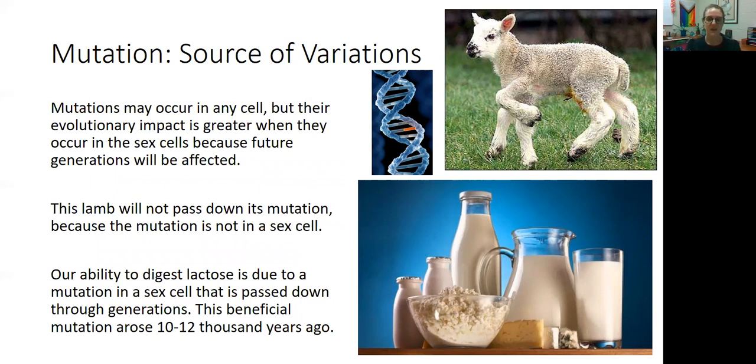Now that would be an example of a mutation that would not be passed down to the next generation, because that mutation is not within a sex cell. If the mutation happens to occur within a sex cell, then it can be passed down to the new generation. For example, the reason we can drink milk is because of a mutation that happened 10 to 12,000 years ago within a sex cell that was passed down from generation to generation.